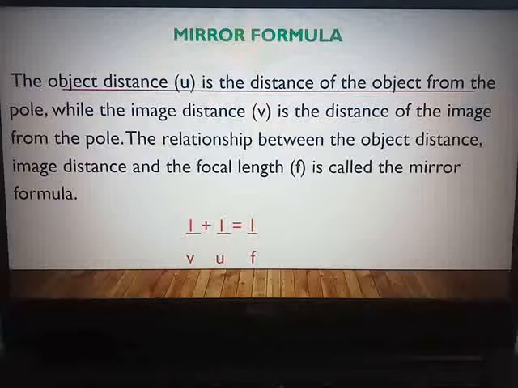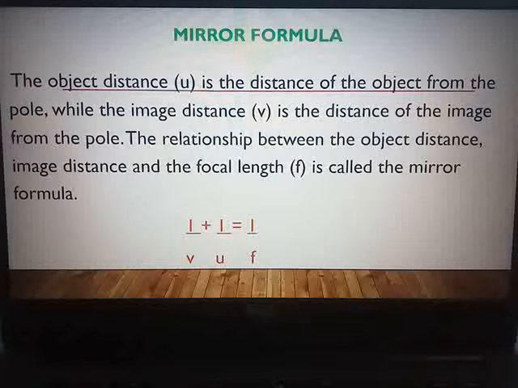So if your basic concepts are cleared properly in this chapter in the 9th standard, then 50% of your lenses chapter for the next year is done. Okay, so focus well, concentrate on each and every topic of this chapter.